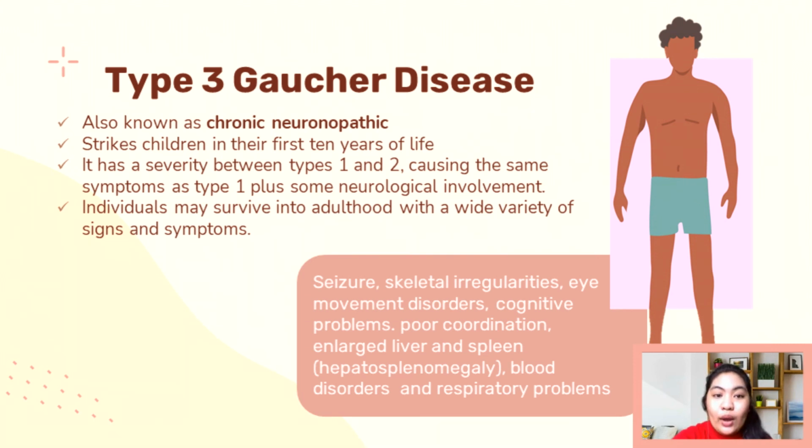These individuals may survive into adulthood with a wide variety of symptoms. Major signs include seizures, skeletal irregularities, eye movement disorders, cognitive problems, poor coordination, enlarged liver and spleen, blood disorders, and respiratory problems.